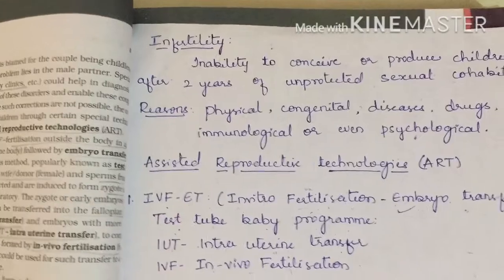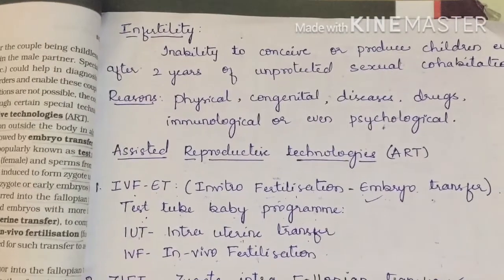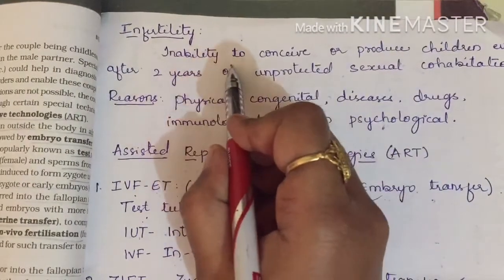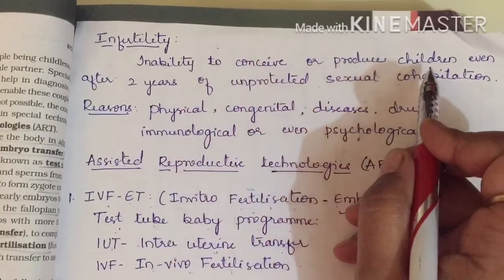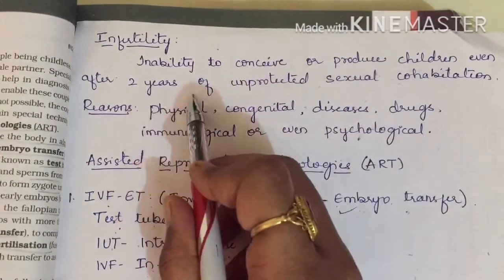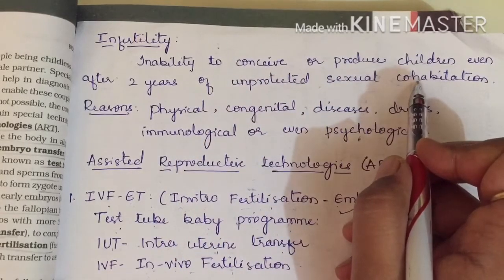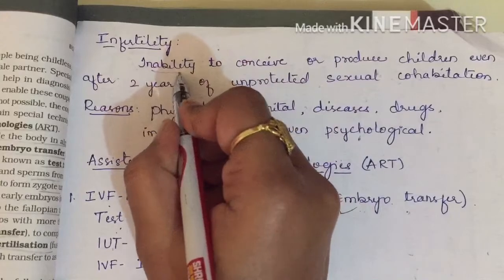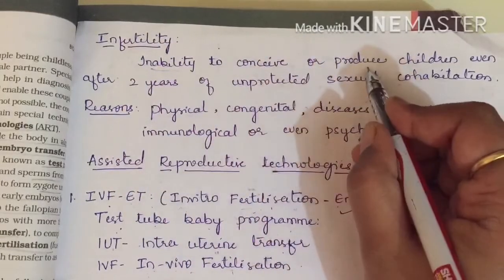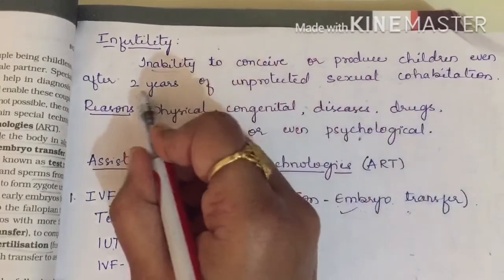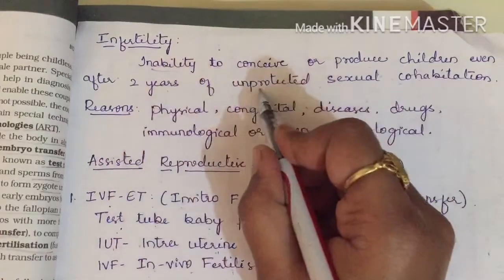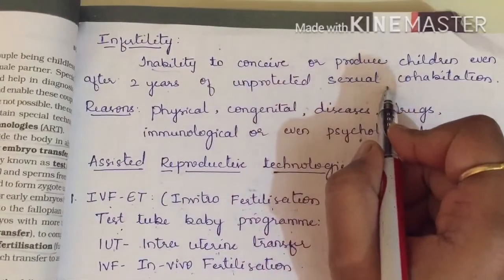First we shall see what is infertility. Infertility is the inability to conceive or produce children even after 2 years of unprotected sexual cohabitation.